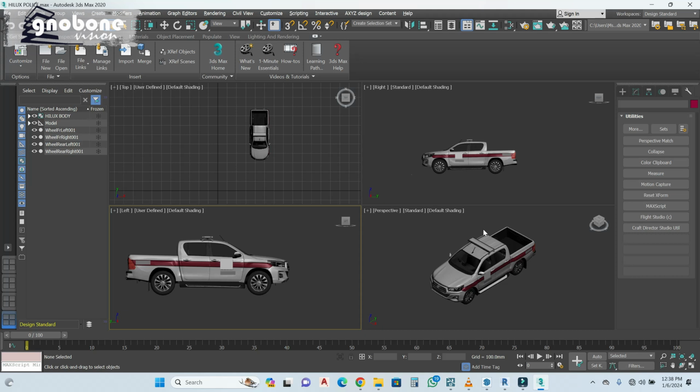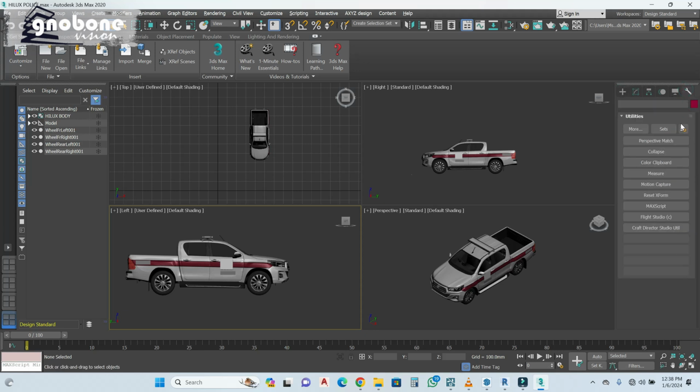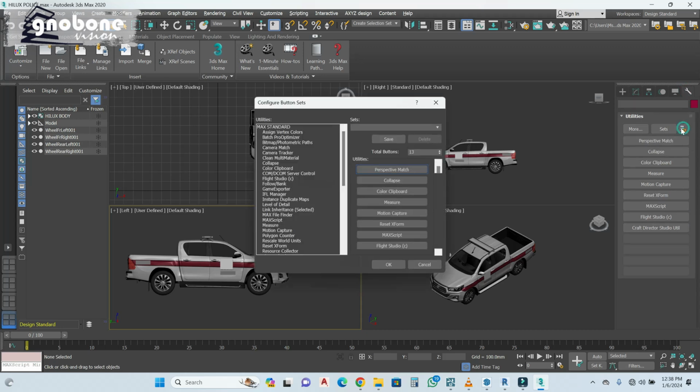Remember the plugin, but I would have to quickly show you guys. Once you finish installing the plugin, what you do is you go to utility. It might be at this point here, which is create. You quickly go to utility and then go to configure button sets. When you hit it, this will pop up. Okay, you quickly scroll all the way down and you see Craft Direct Studios.